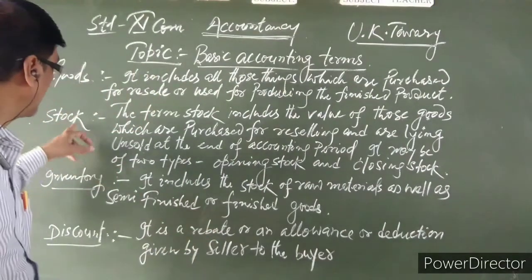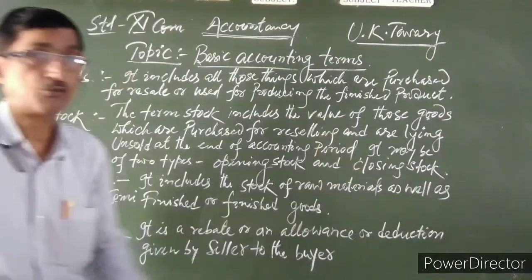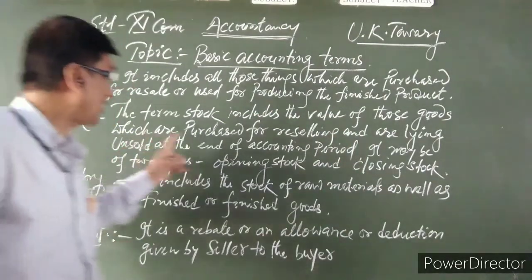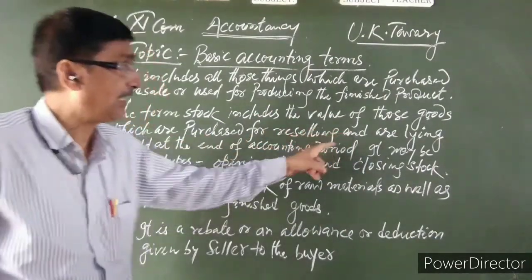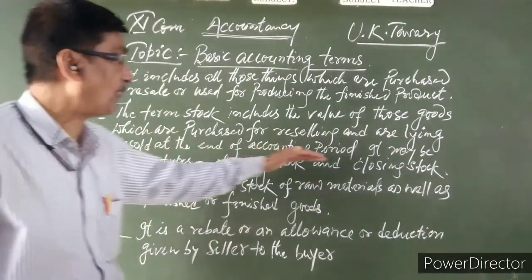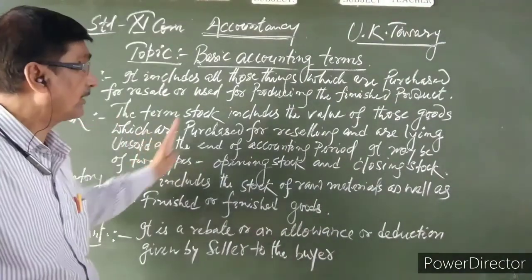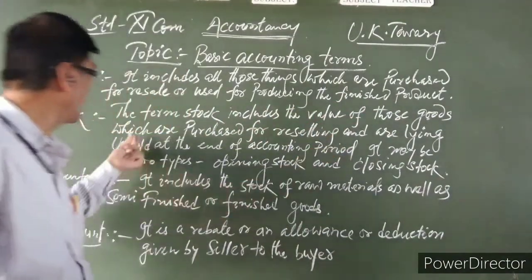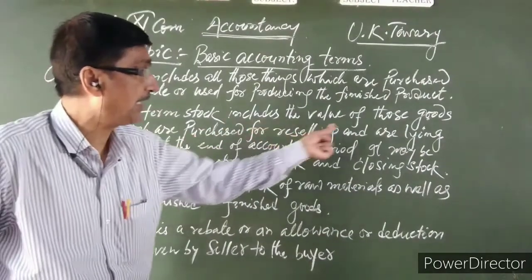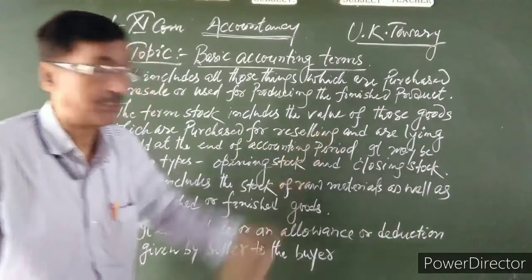Now, the second, stock. The term stock includes the value of those goods which are purchased for reselling and are lying unsold at the end of the accounting period.